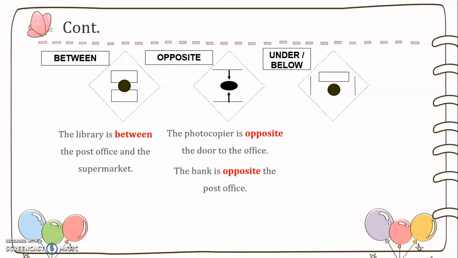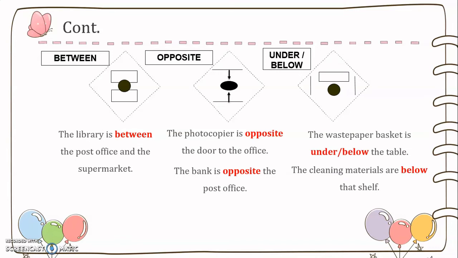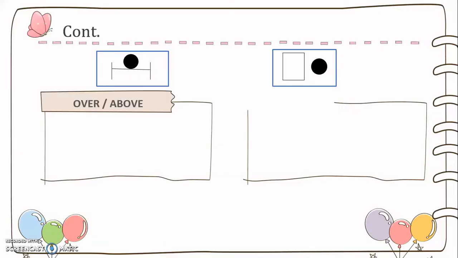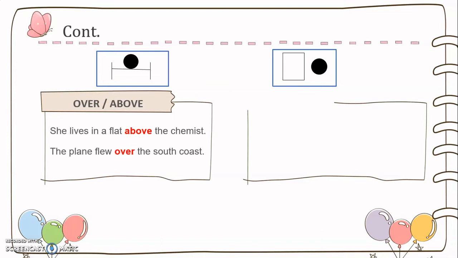Under or below, they have the same meaning. You can use them interchangeably. The waste paper basket is under the table, or you can say below the table. The cleaning materials are below the shelf. Over, above. They have the same meaning here again. She lives in a flat above the chemist. The plane flew over the south coast.